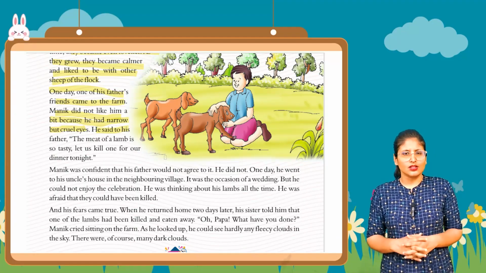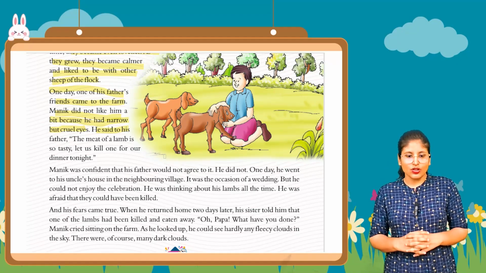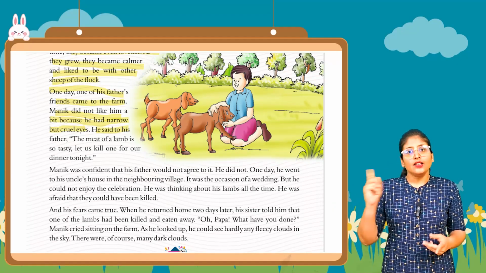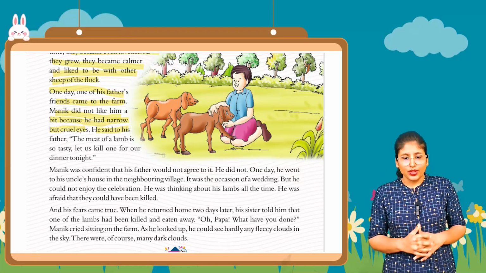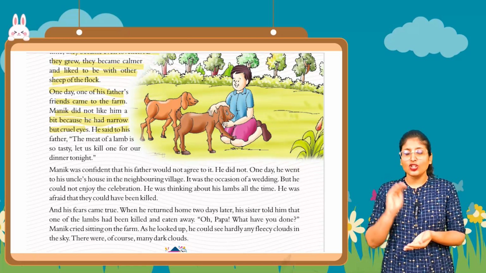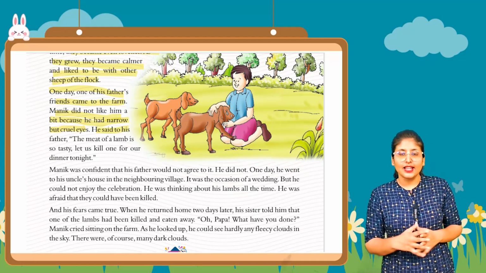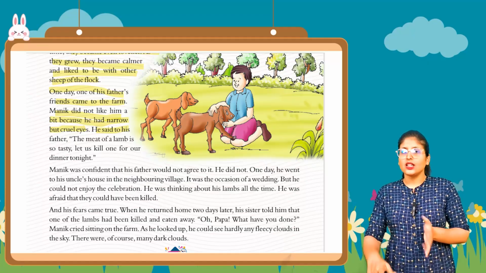The uncle said to his father, the meat of the lamb is very tasty. We see in movies sometimes that people cut them and eat their meat.